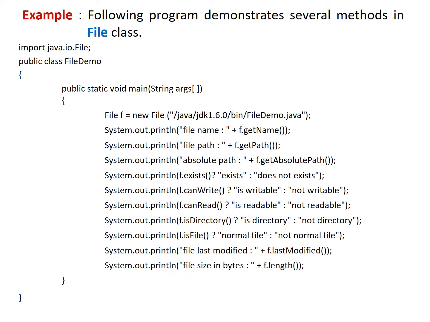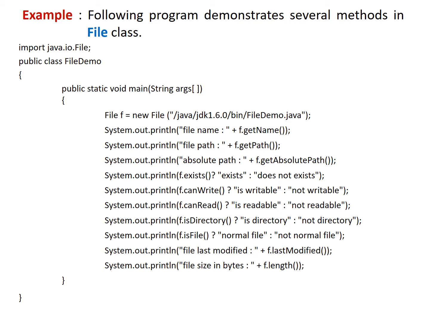This program demonstrates several methods in the File class. In the main method of this program, the first statement declares the File object and the reference is assigned to the variable f. The next statement, f.getName, will return the name of the file and that is displayed on the screen.